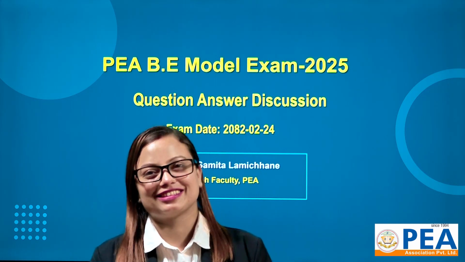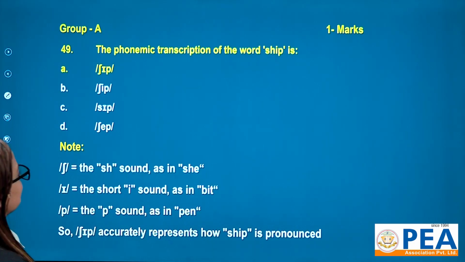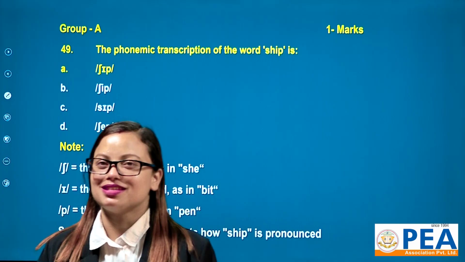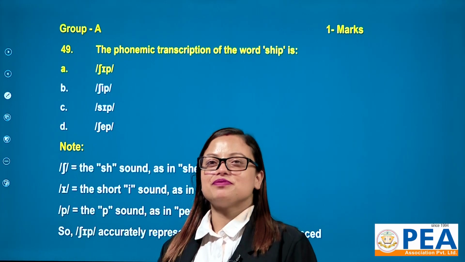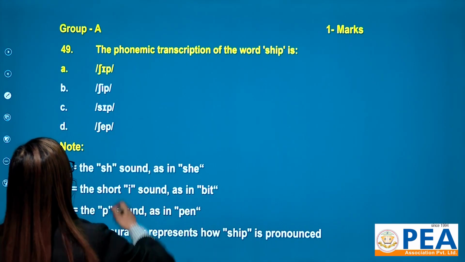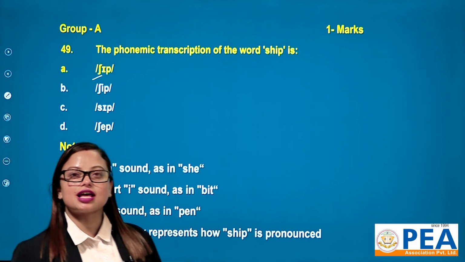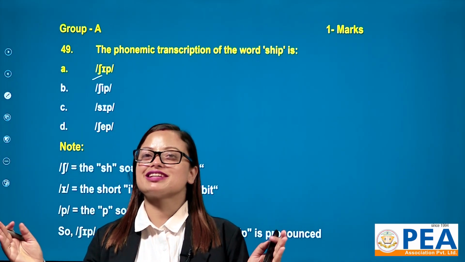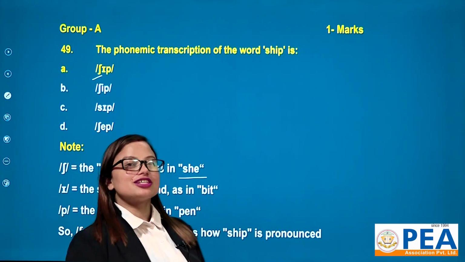Let's get started. Our first question is, the phonemic transcription of the word sheep is, and we have 4 options. Let me tell you in brief. Let's talk about option number A. While talking about this very sign, it is a sound which is voiceless. You can find this sound in terms of S-H-E-C.